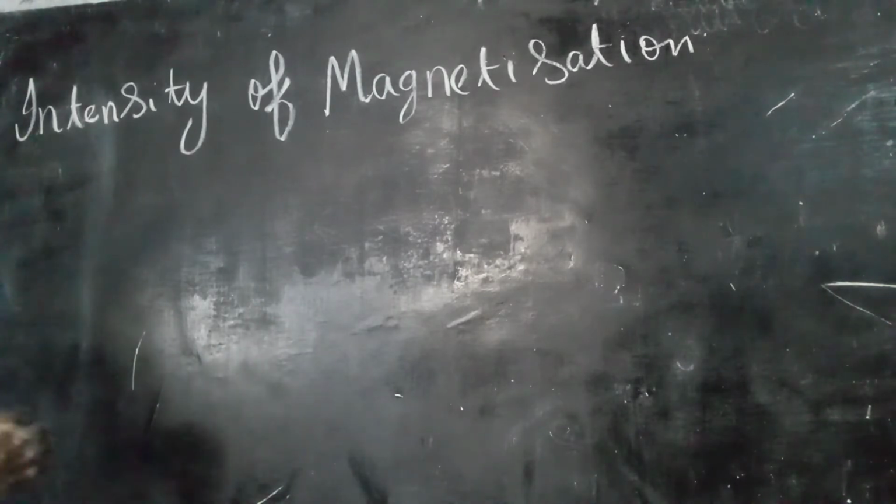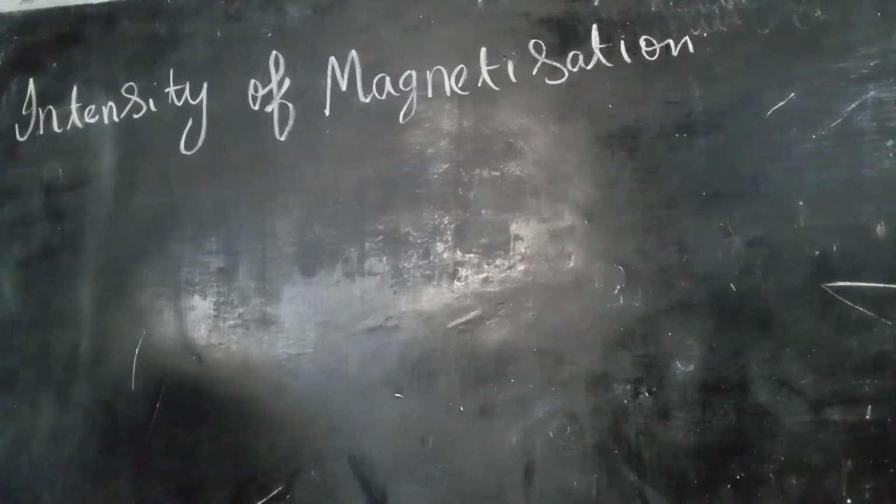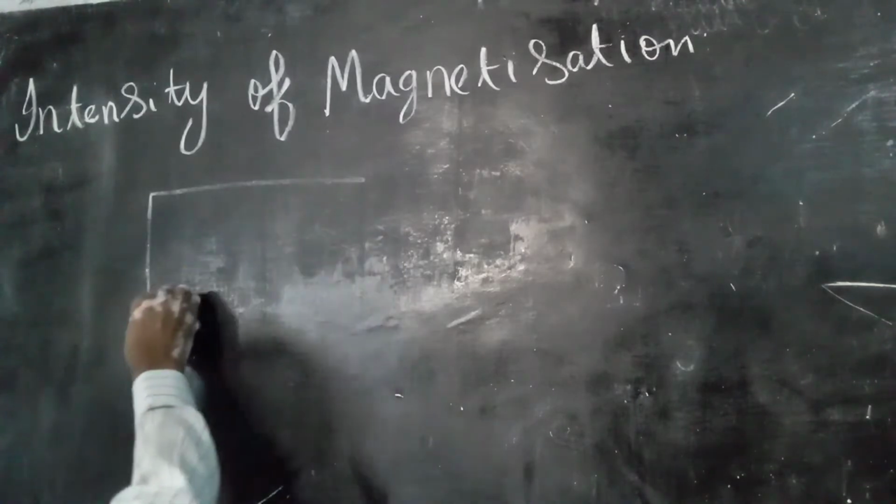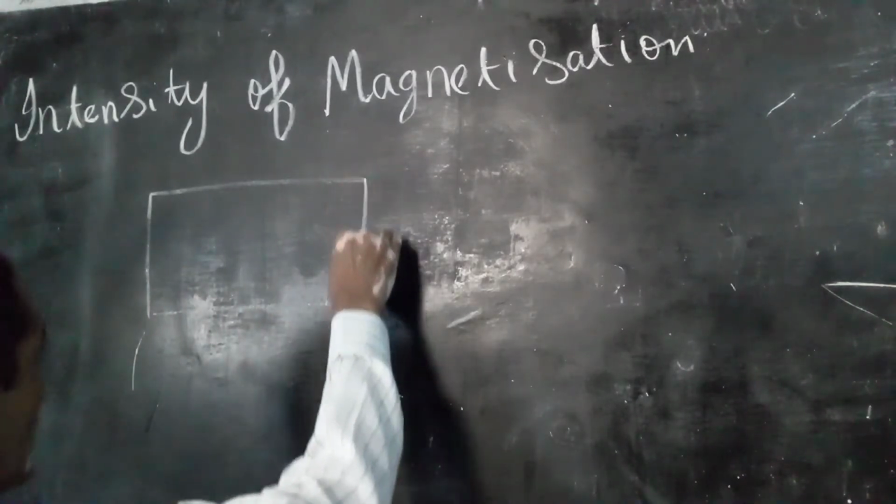So if you place a magnetic material like iron, nickel, cobalt, then it magnetizes. It magnetizes in the direction of the field. So the amount of magnetic moment that develops inside the magnetic material per unit volume is known as intensity of magnetization. Okay, suppose this is your magnetic material like iron, nickel, cobalt or any material,